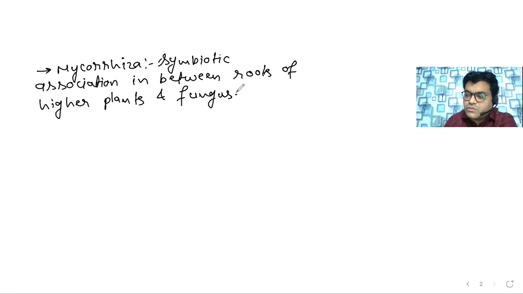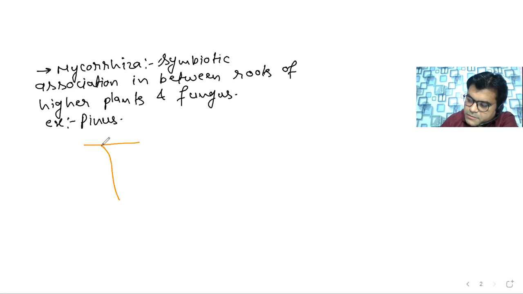Here we can take the example of pinus. How is the association present here? Suppose that these are the roots of pinus, and the fungus shows the association with it like this.